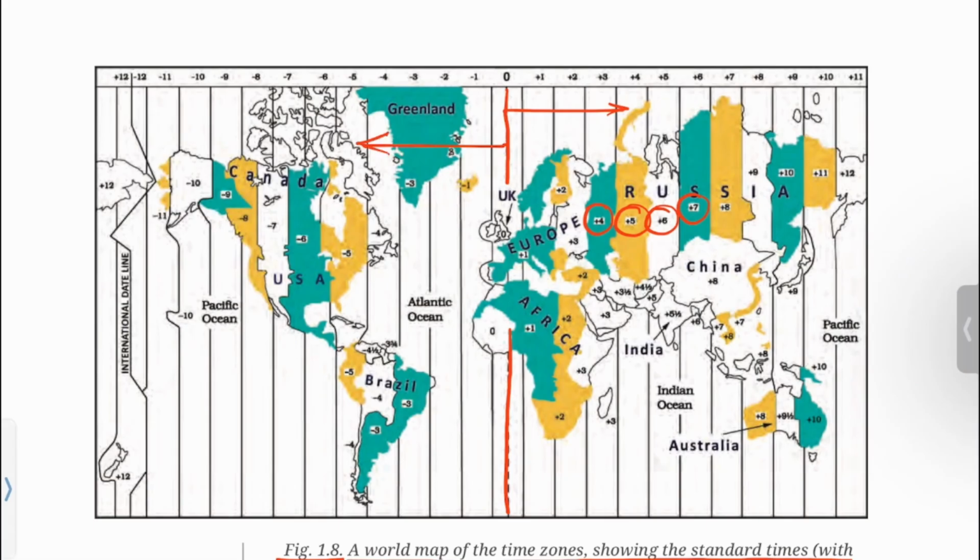Similarly, the countries located in the west of Prime Meridian or Greenwich Meridian have negative numbers written on them. That means to find their standard time, you have to subtract these numbers from Greenwich Mean Time. You can see a zigzag line here known as International Date Line.